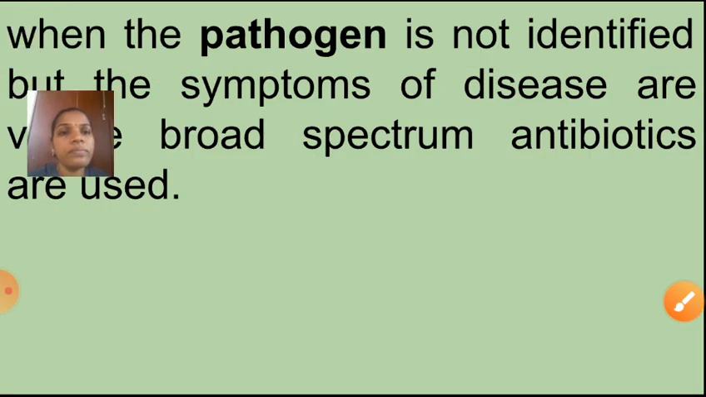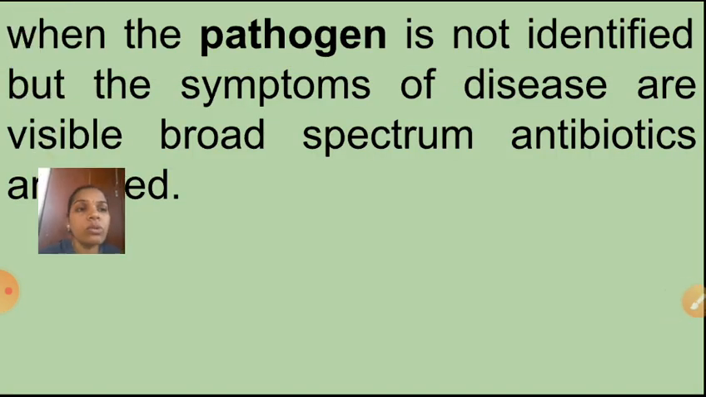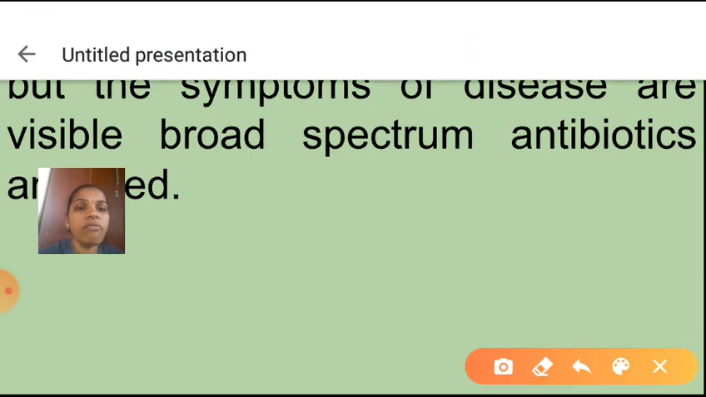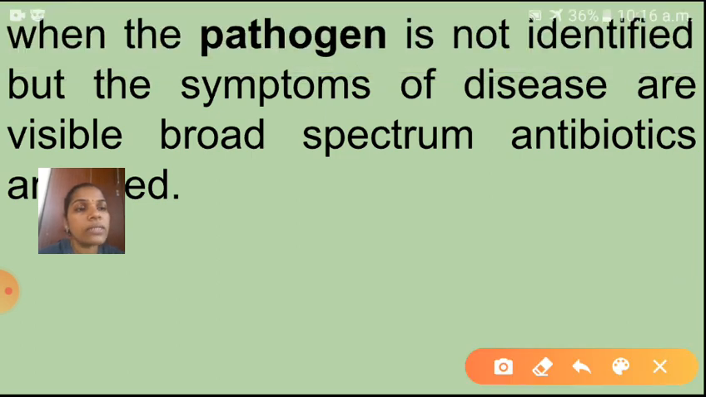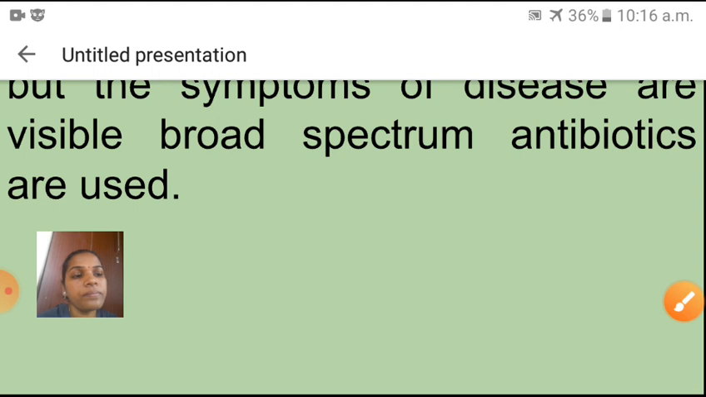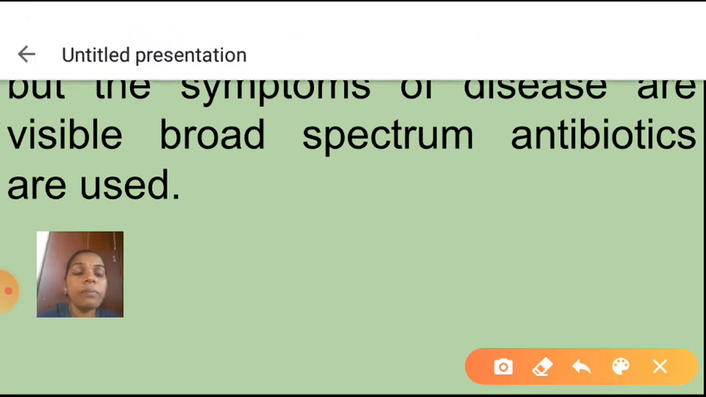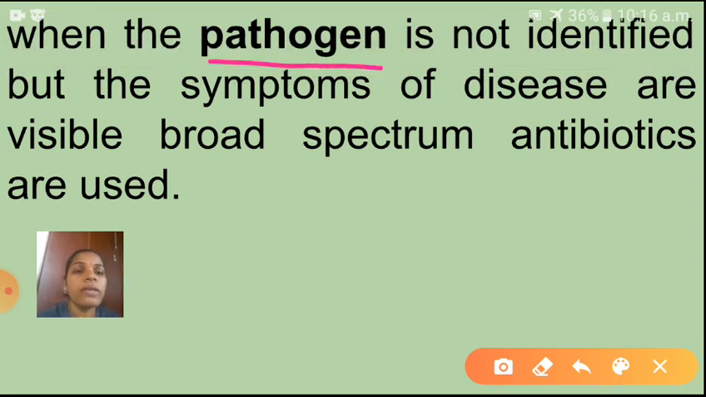Children, see here, when the pathogen is not identified but the symptoms of disease are visible, broad spectrum antibiotics are used. When the pathogen is not identified, here pathogen means a microorganism that can cause diseases. So the pathogen is not identified but the symptoms of disease are visible.